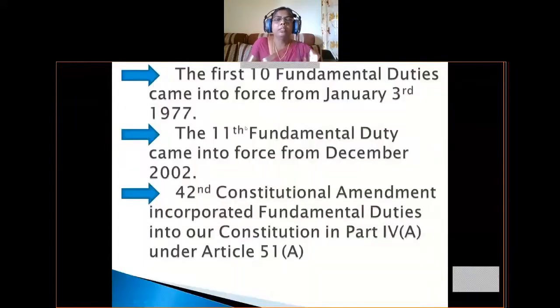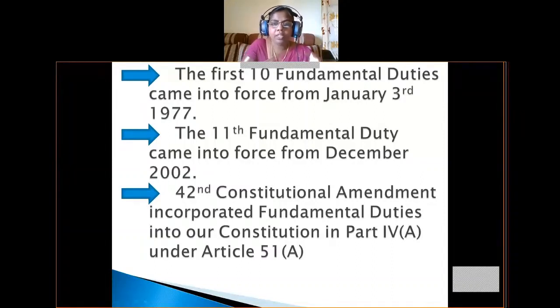Okay. So next we are going to learn about these fundamental duties. The first 10 fundamental duties came into force from January 3rd, 1977. That means these fundamental duties were not in our Constitution right from the beginning, from 1950 onwards.